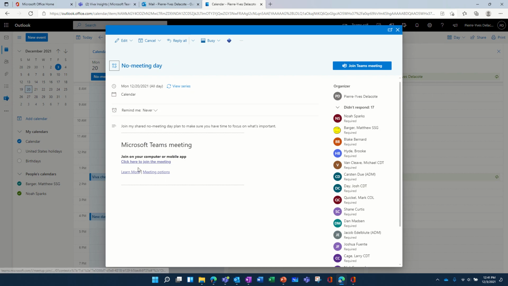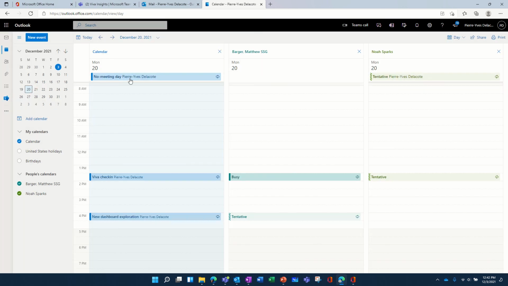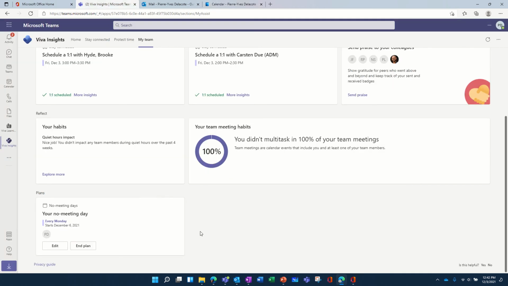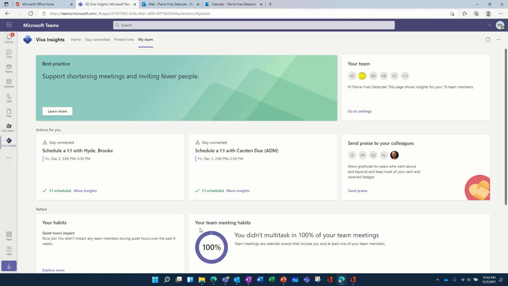That's funny because it creates a meeting with a Teams meeting, so it might be confusing because this is automatically set. But you can see everybody in the team received the invite to block the day as a no meeting day. So we block the day by setting a meeting in your calendar. That's pretty funny, but that's where you need some education to explain how it works to the people who are using Viva Insights.